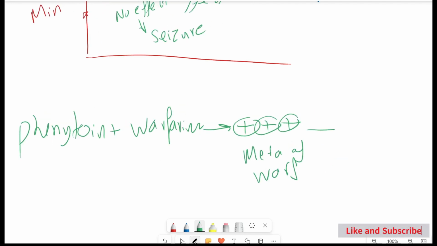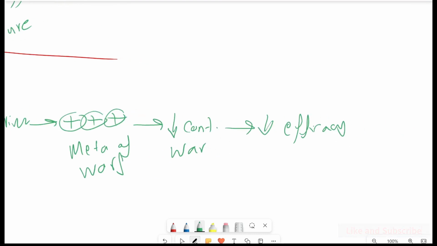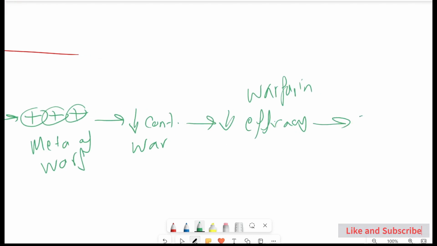This will lead to decreased concentration of warfarin and decreased efficacy or effectiveness. When the warfarin efficacy decreases, the result will be increased risk of clotting. Could be stroke, could be heart failure.